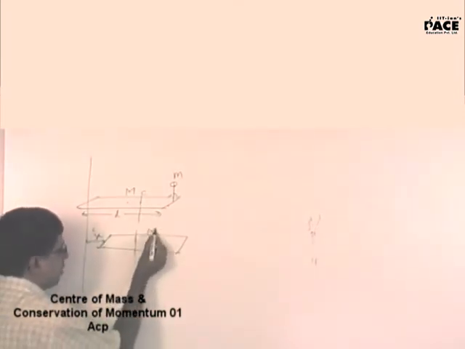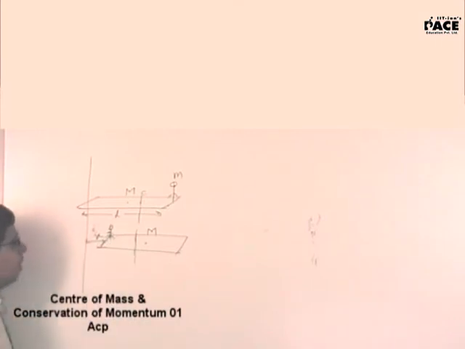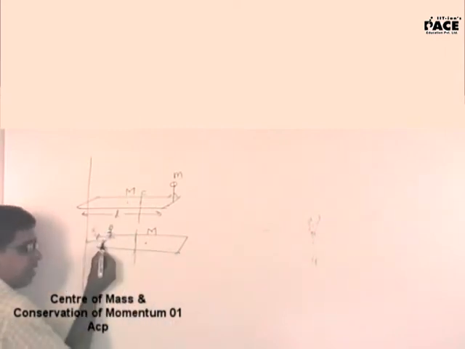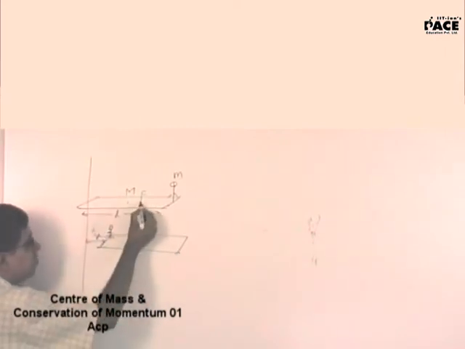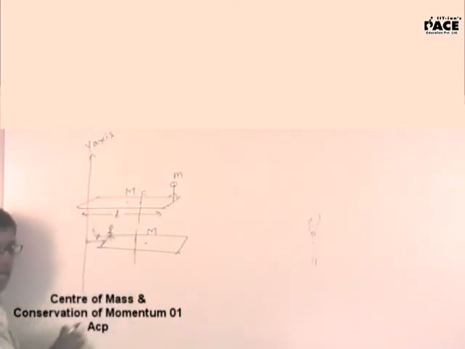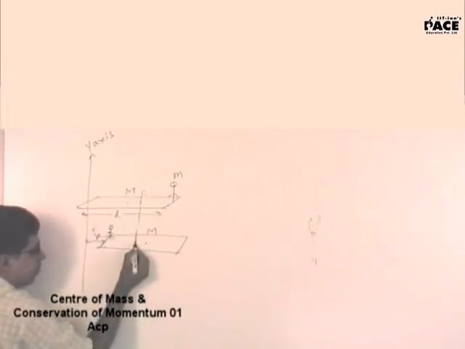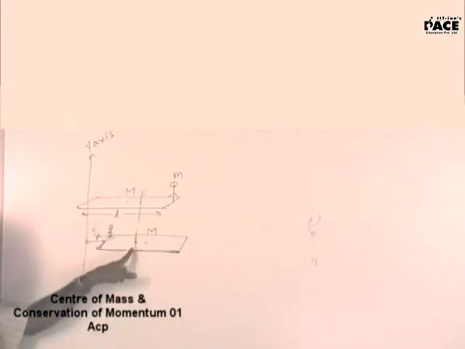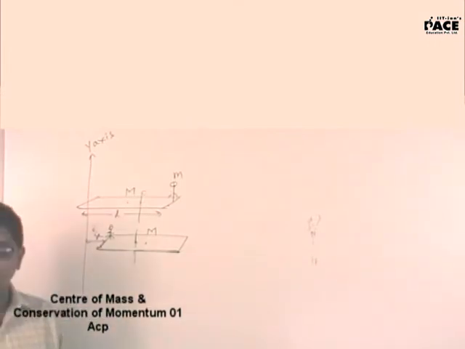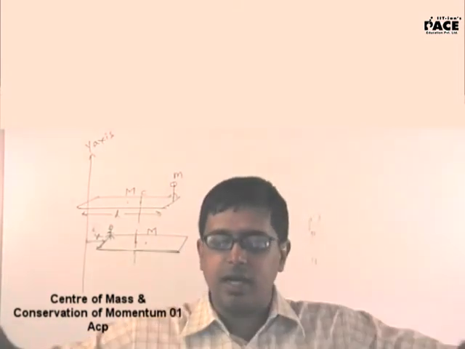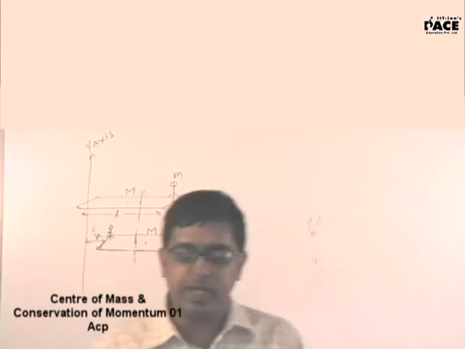So now this is capital M and the man is on the other side of the plank. By the time the man moved by this particular distance over the plank, the plank moved back by a distance of x such that the position of the center of mass from this y-axis, say this is the y-axis, is the same. I drew above and below so that you can see that the position of the center of mass from the y-axis is the same. Right? Now the position of center of mass remains the same. So the x coordinate of center of mass is the same. Y obviously is the same because the man is moving at the horizontal level. Vertically, there is no displacement at all.